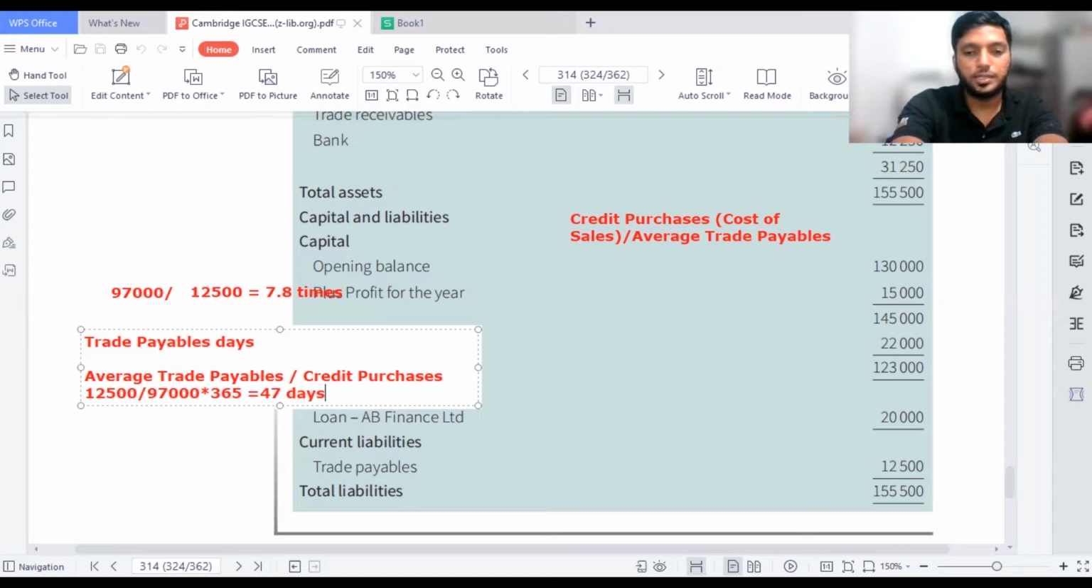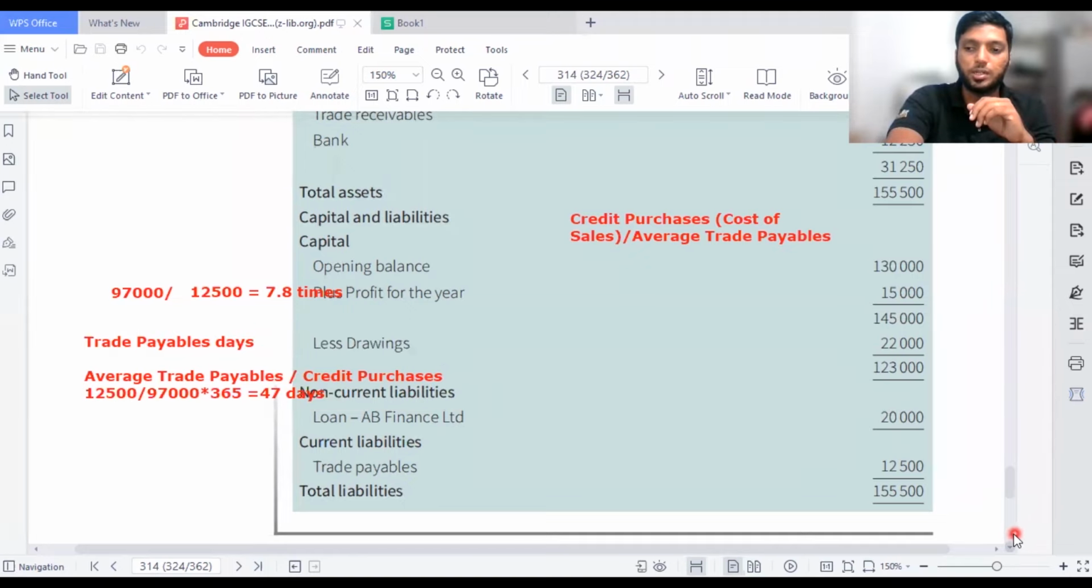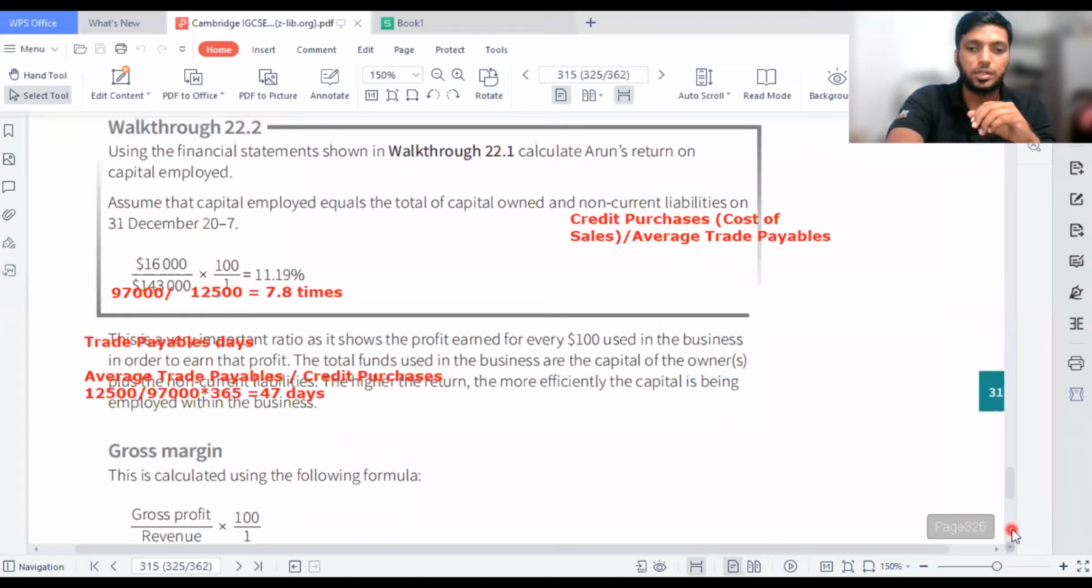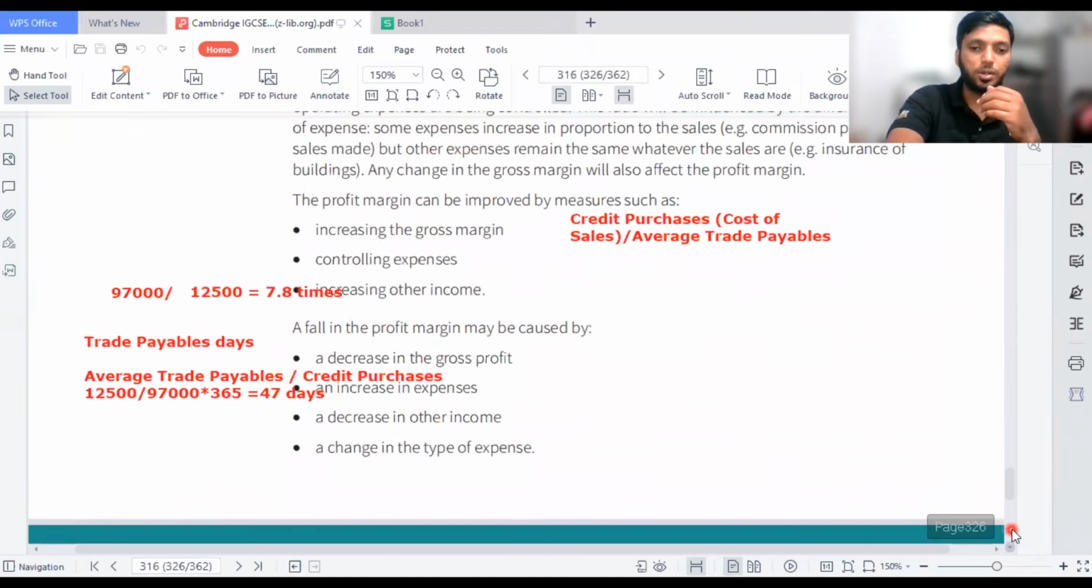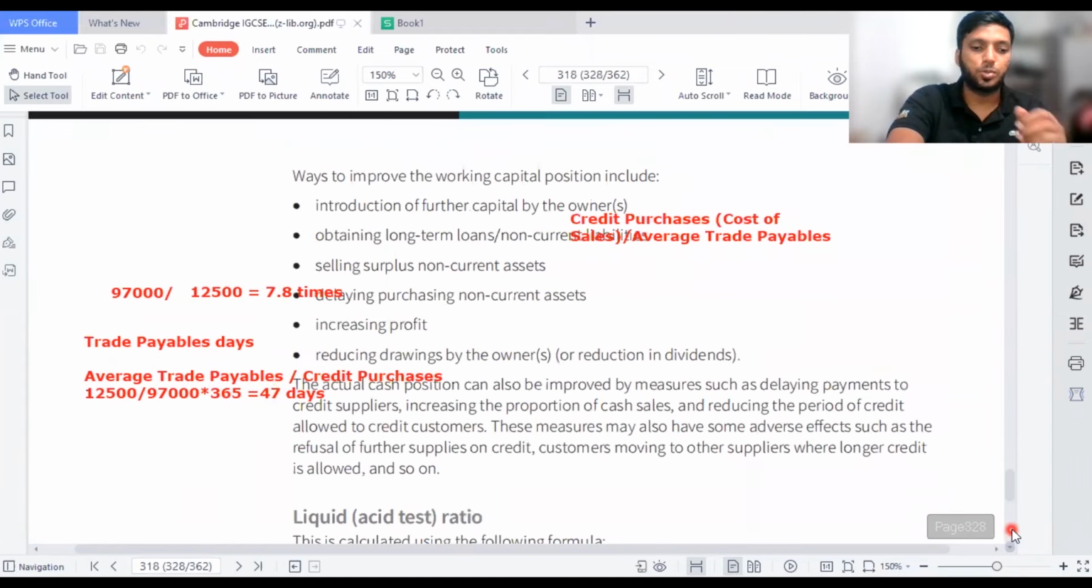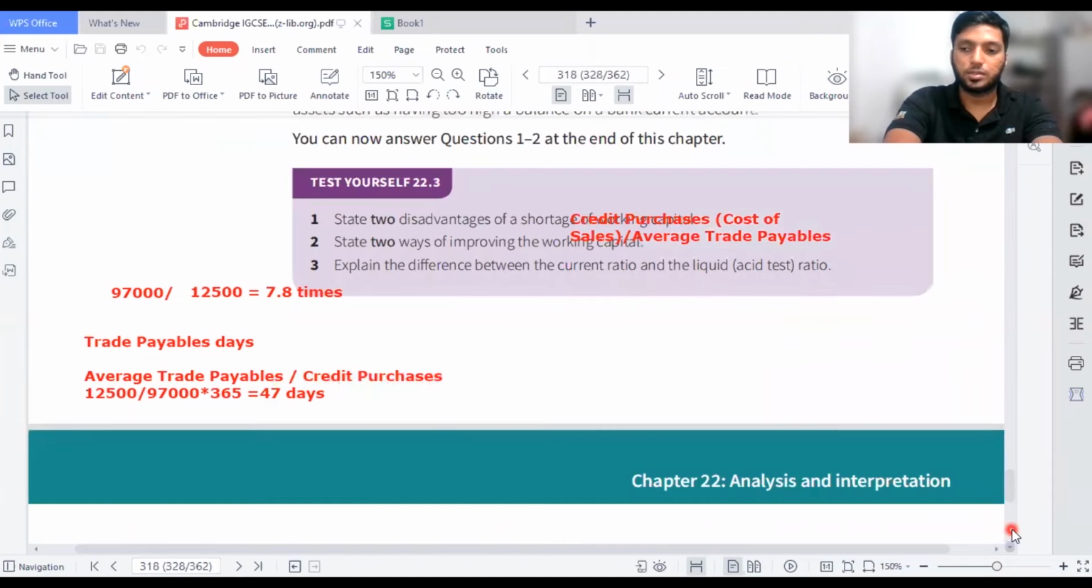So now, the more the days go, the more the business is not doing business in a proper manner, because they are not paying the trade payables on time. That's not good for the business. So let's move on to the last part of the content. What does it say?